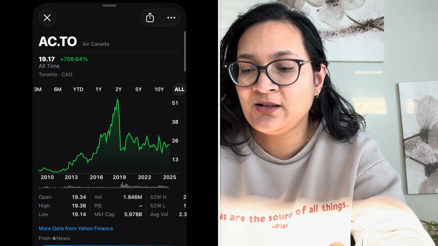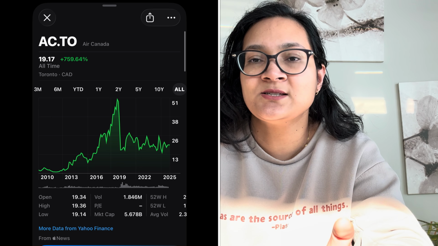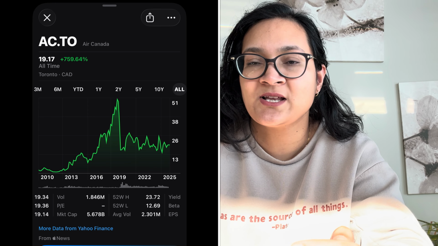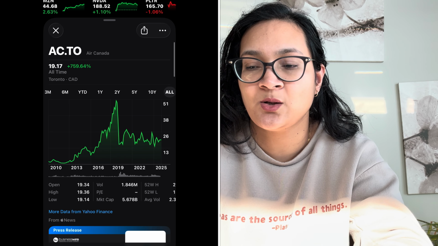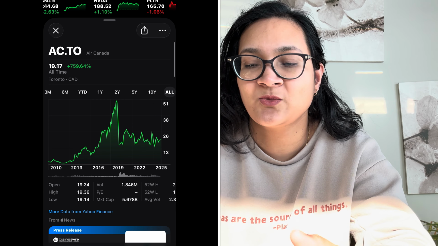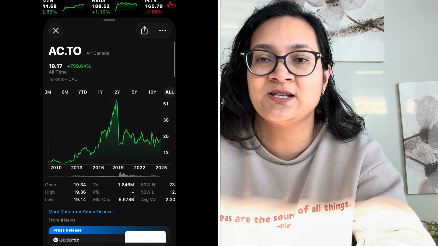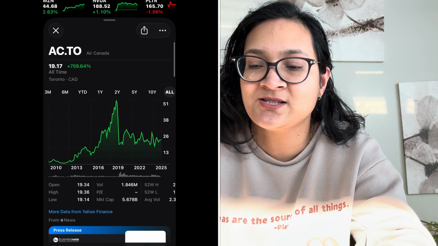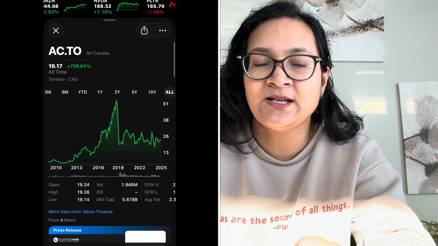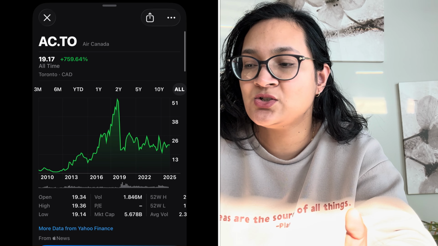And then on the left side here, the open and the high and low. The open is today's opening price. And today, what was the highest it reached, and what was the lowest it reached? When you're trying to invest in a stock, it's good to know what it was trading at yesterday, what it opened at, to gauge the market and buy it at the right price. So it's good to know.